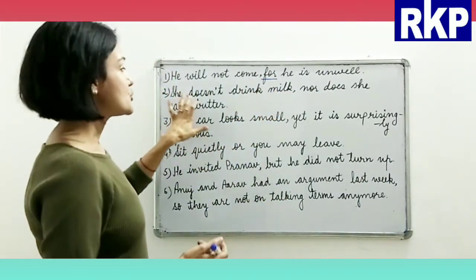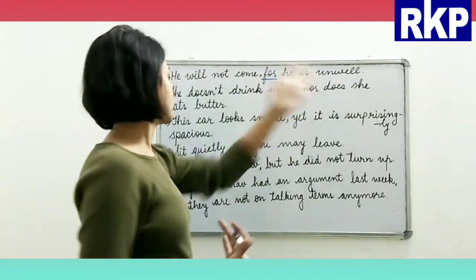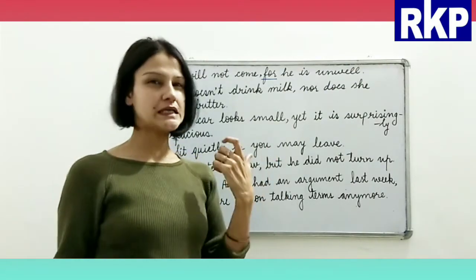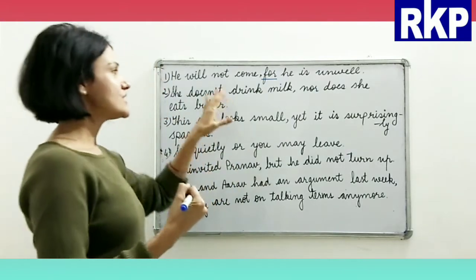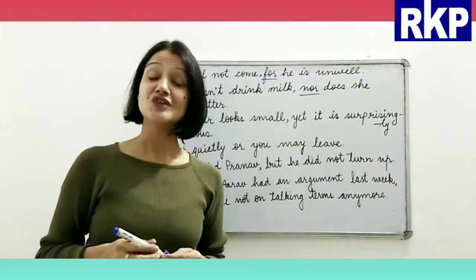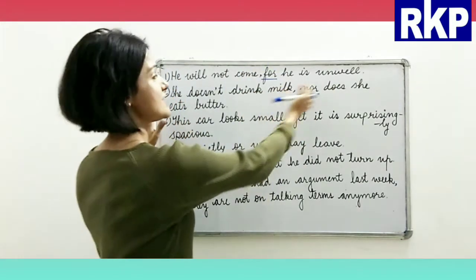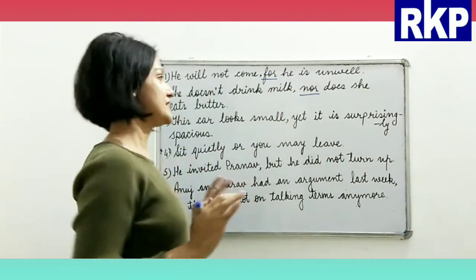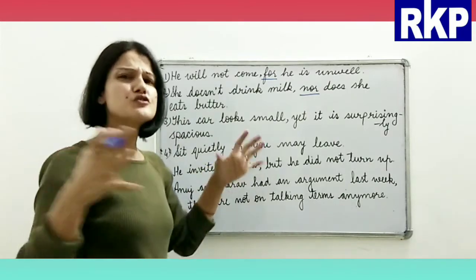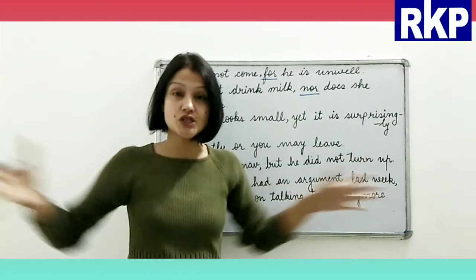Now, she doesn't drink milk, nor does she eat butter, okay? So she is a very choosy girl, I think. So she doesn't drink milk, nor is the coordinating conjunction which is joining these two clauses, right? Now third is, this car looks small, yet it is surprisingly spacious.